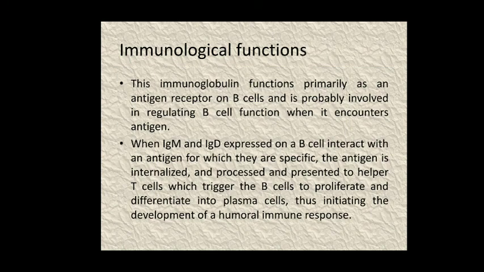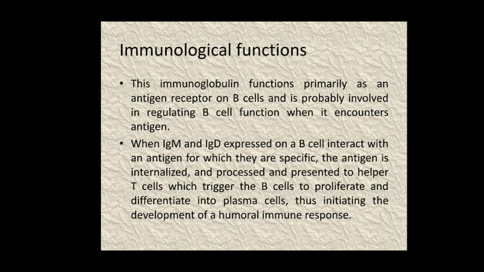Now we switch over to the immunological functions performed by the IgD type of antibodies. As these are present on the surface of B lymphocytic cells, they function primarily as an antigen receptor on the surface of B cells and are probably involved in regulating the B cell function when it encounters the antigen. Whenever both IgM and IgD are expressed on the B cells, they interact with an antigen for which they are specific, and the antigen is internalized, processed and presented to the T helper cells.